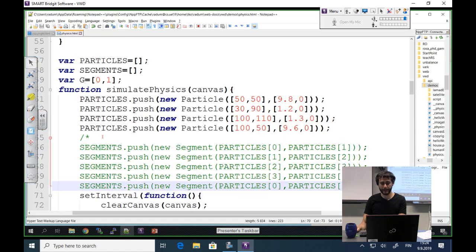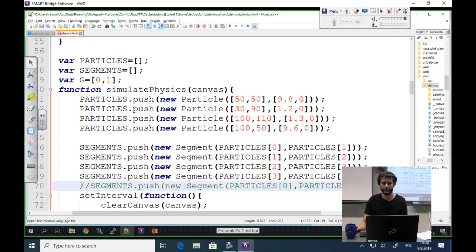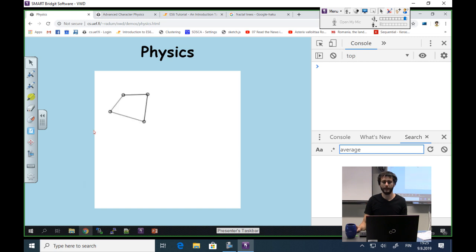Then we added segments in between them. We added 4 segments around the object, and a 5th segment connecting as a diagonal. That one acts just to keep the object from deforming like that.